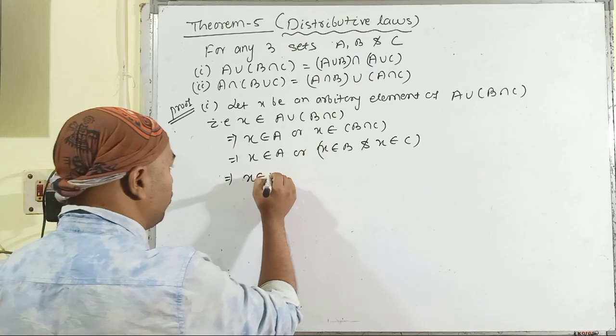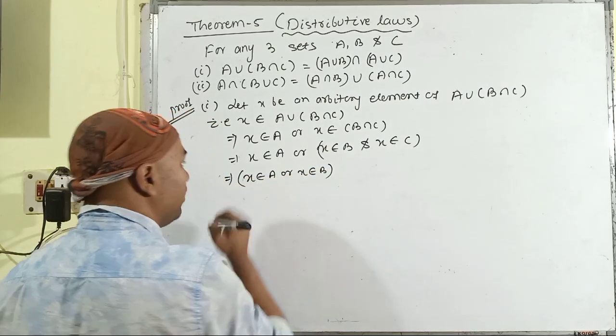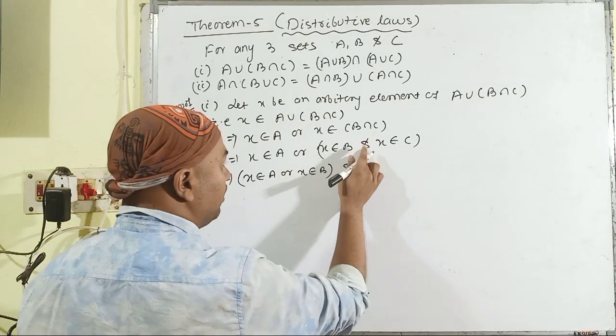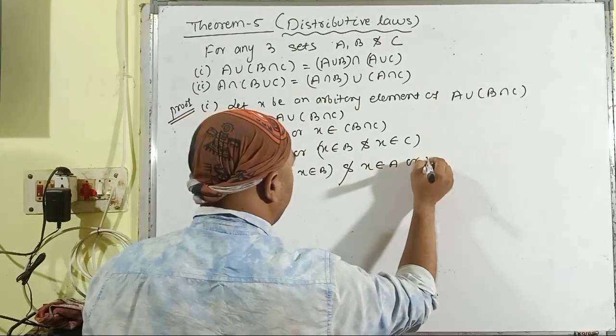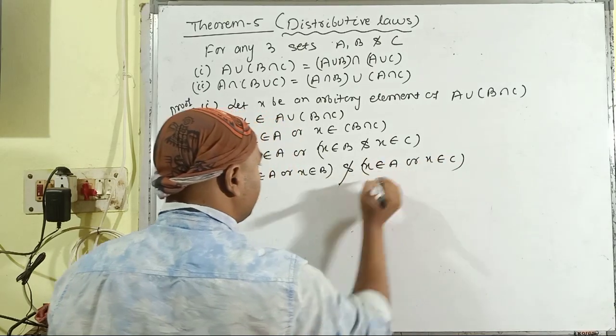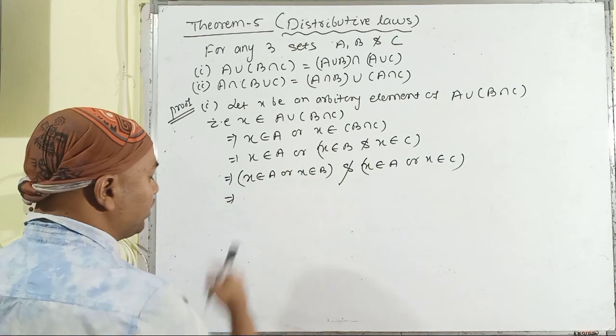So X belongs to A or X belongs to B, and X belongs to A or X belongs to C. So what is meant by X belongs to A or X belongs to B?